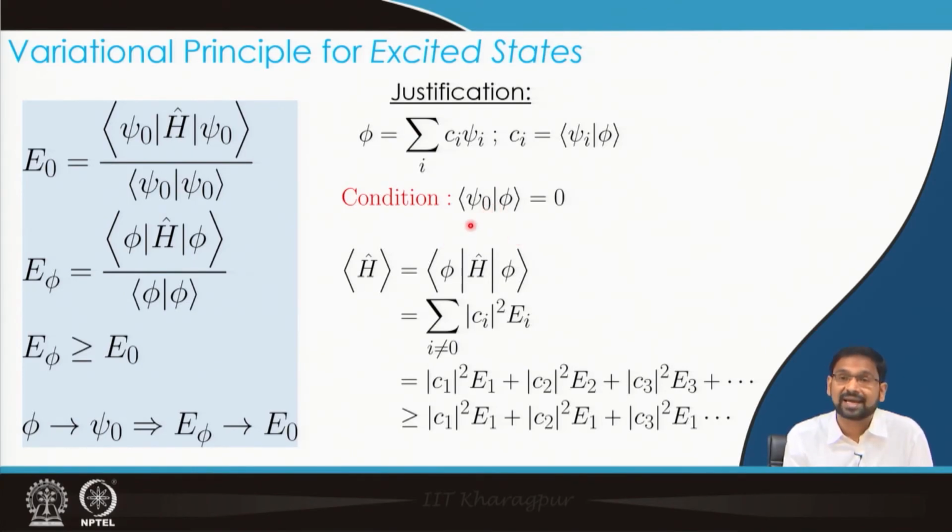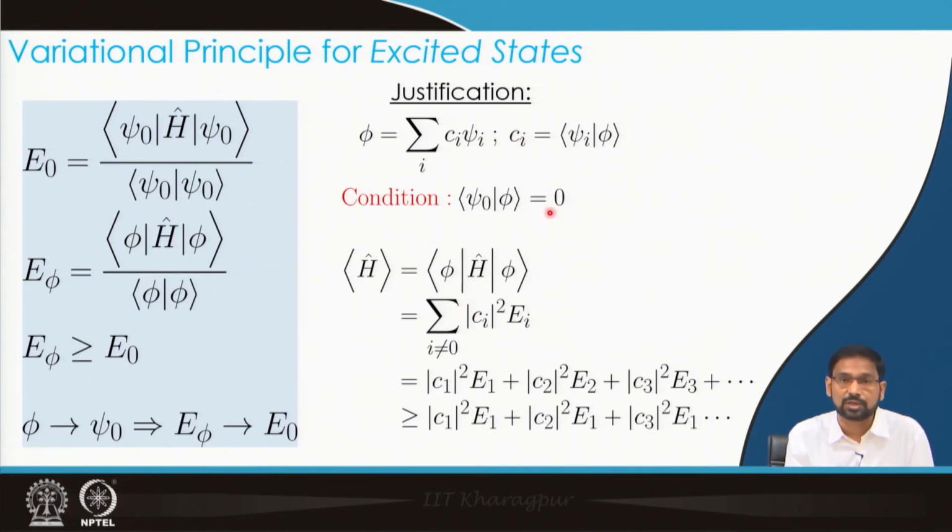If I am interested in getting energy using the variational principle for the first excited state, this is again a necessary condition: my trial wave function must be orthogonal to the ground state wave function psi 0. When this condition is met, the psi 0 phi overlap is 0, that means C0, the contribution of the 0th eigenfunction to the overall eigenfunction, becomes 0.